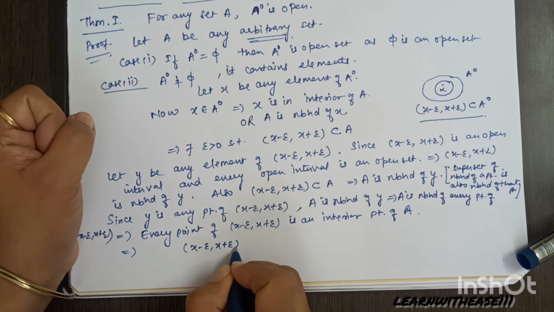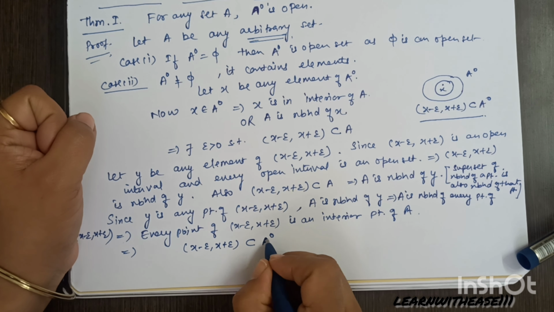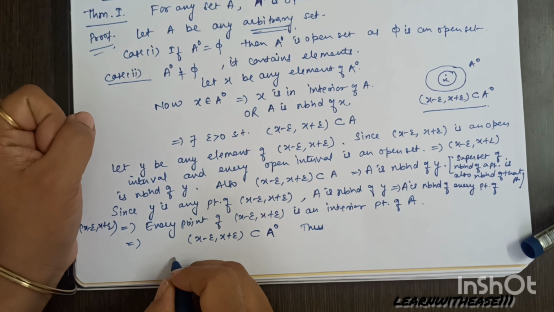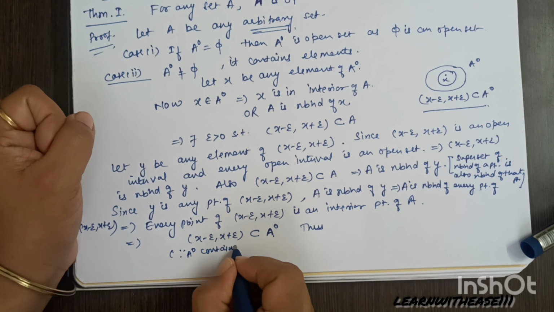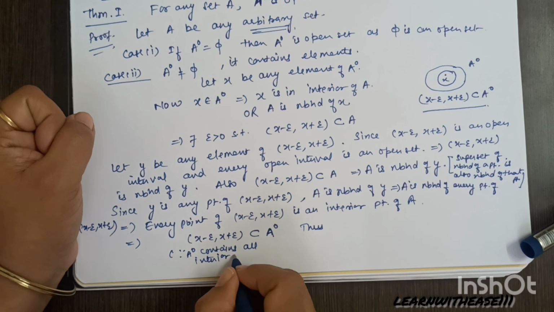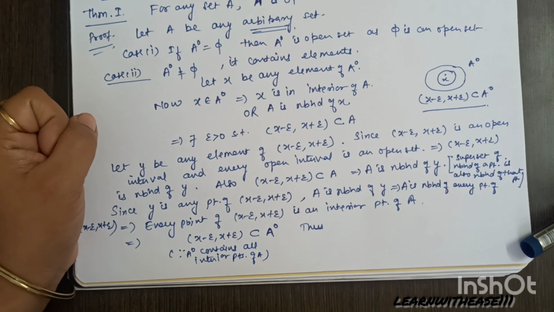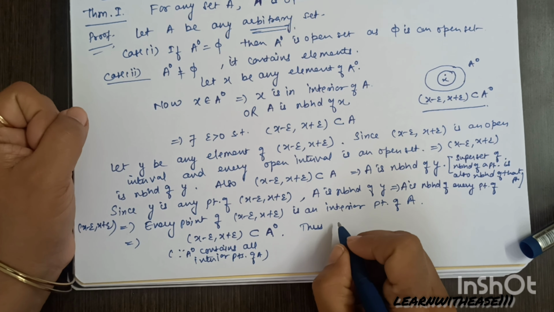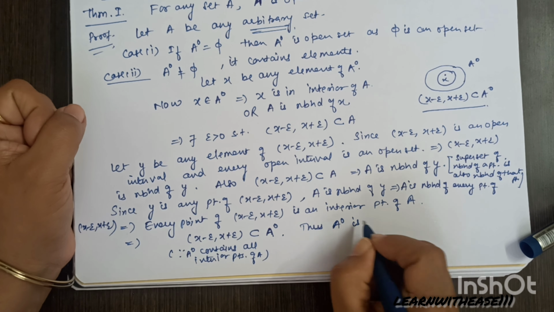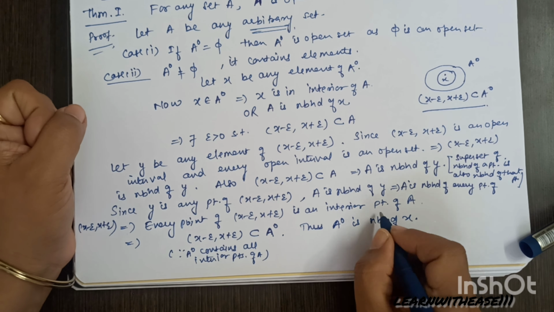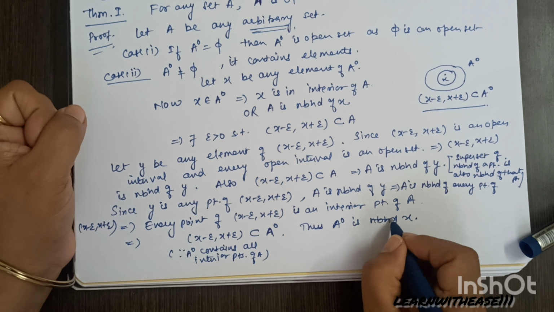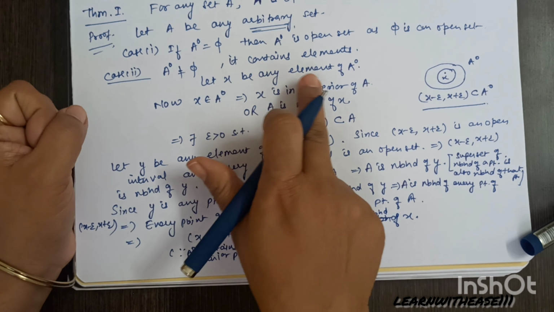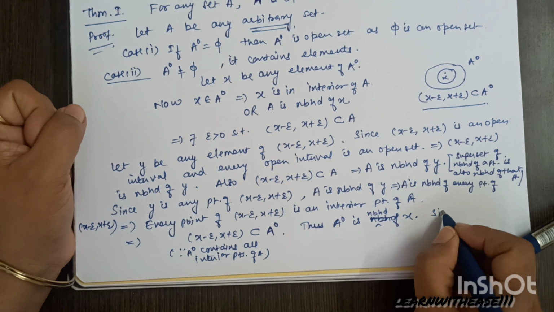That means every point of the interval is an interior point of A, which means the interval is contained in the interior of A, A0, because A0 contains all the interior points of A. So the interval is a subset of A0, which I wanted to prove, which proves A0 is a neighborhood of x.